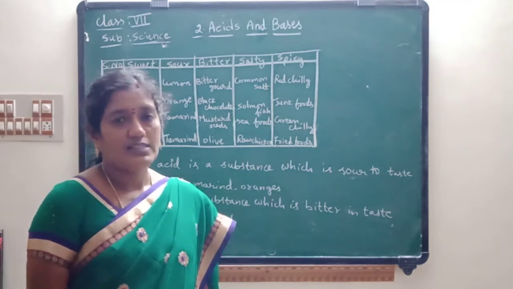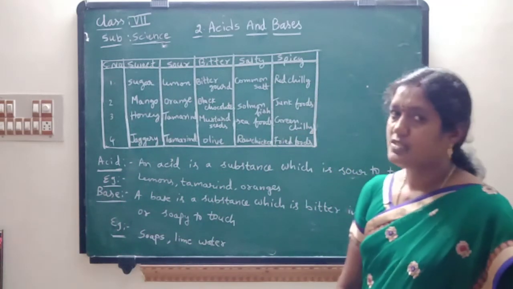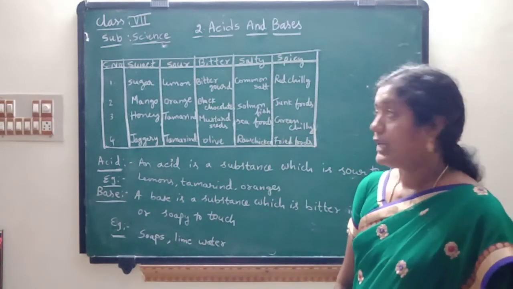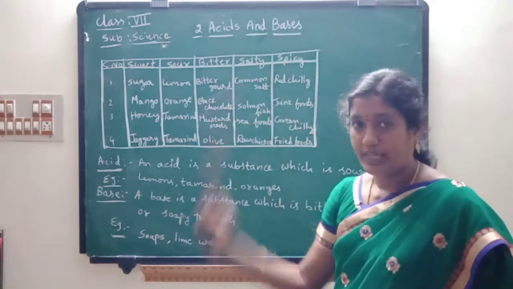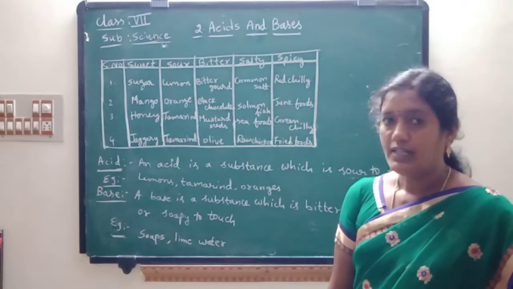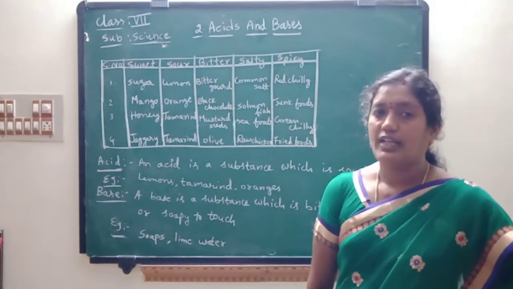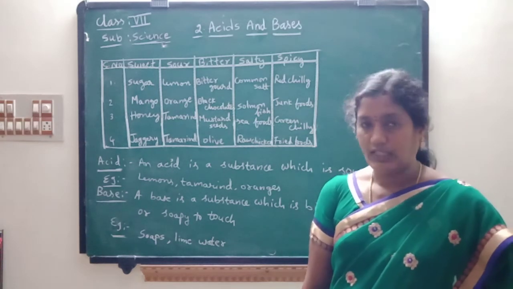Next, what is a salt? A salt is a substance which is obtained by combining acid and base. If you add an acid to a base, then we will get salt along with water.